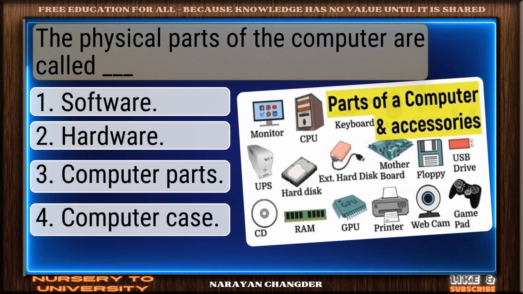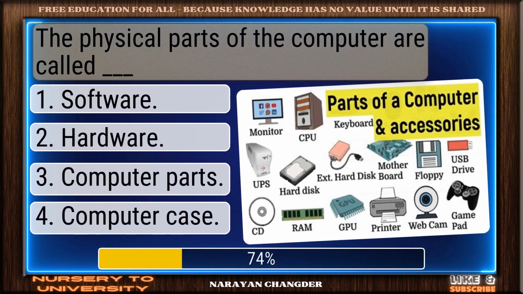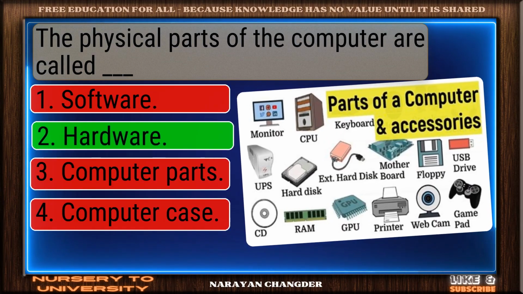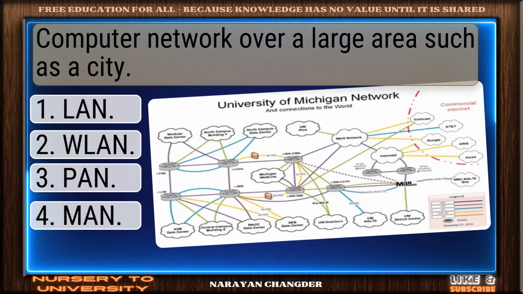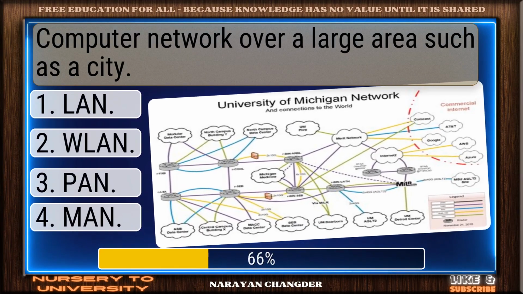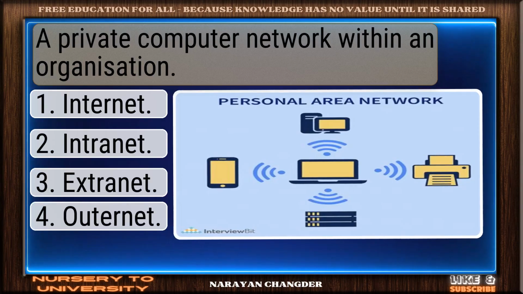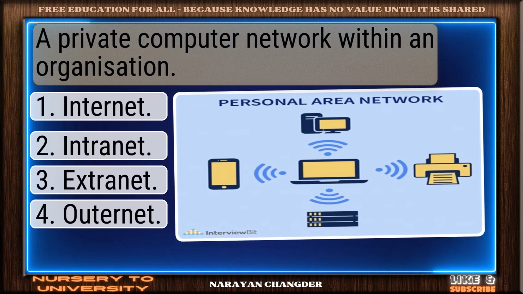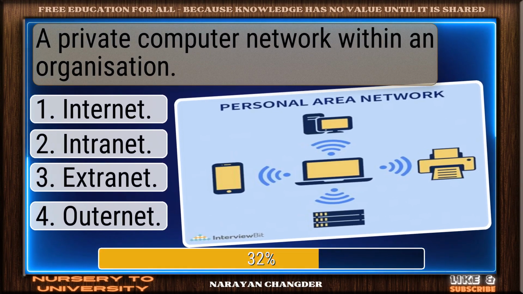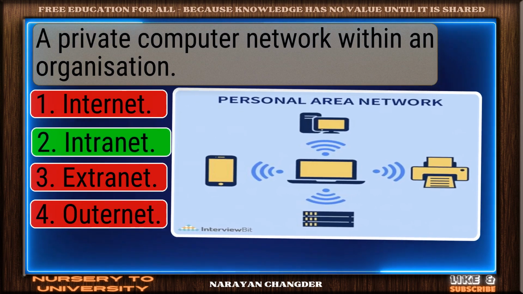The physical parts of the computer are called dash. Good thinking. Hardware is right. Computer network over a large area such as a city. Nice work. MAN fits perfectly. A private computer network within an organization. Bravo. Intranet is the answer.